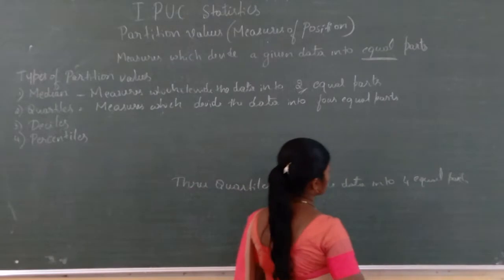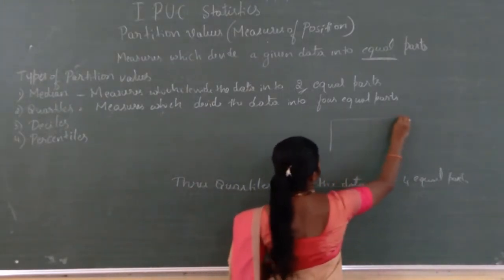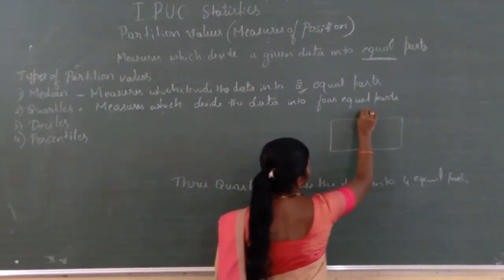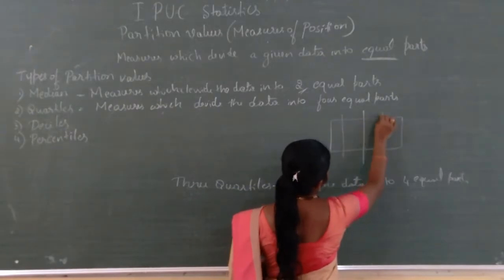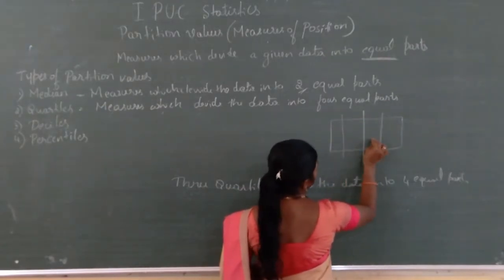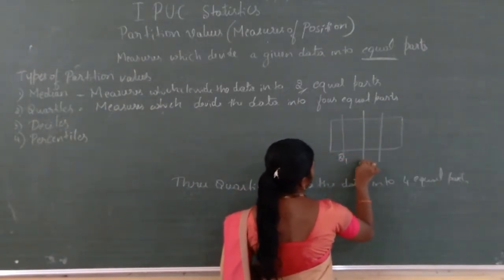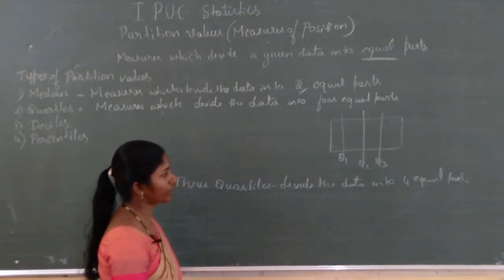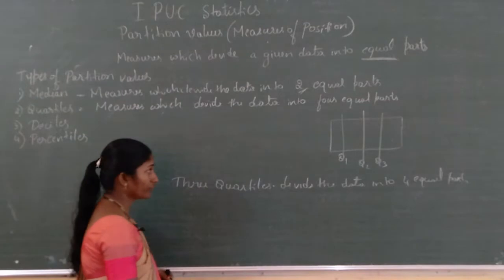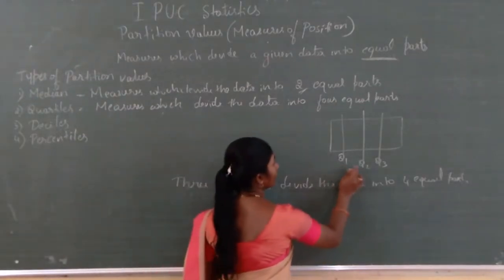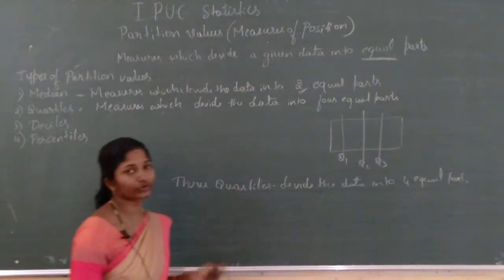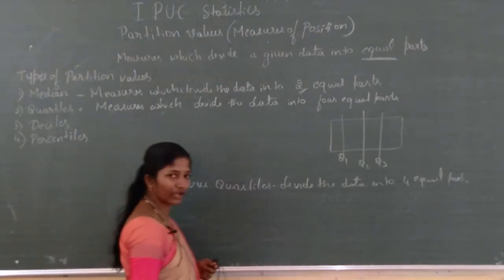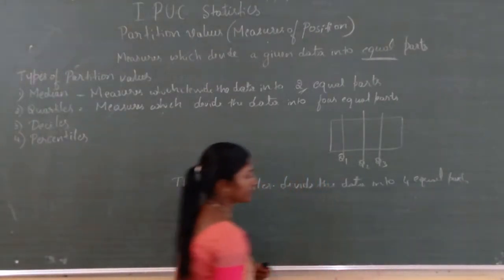Or we can write it this way also. See here, this is the middle and here 4 equal parts: 1, 2, 3, 4. This is Q1, Q2 and Q3. These are the 4 equal parts. Now we are going to find out the values of all these: Q1, Q2 and Q3.